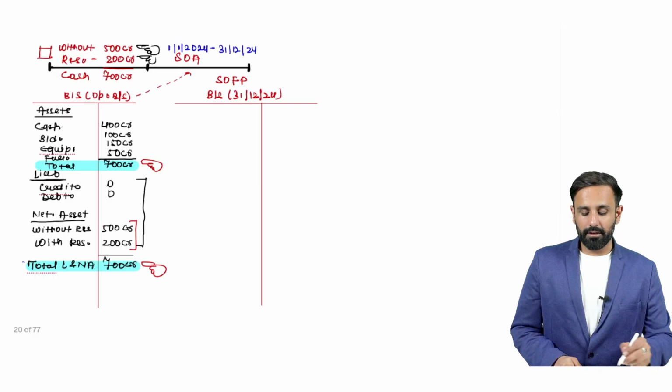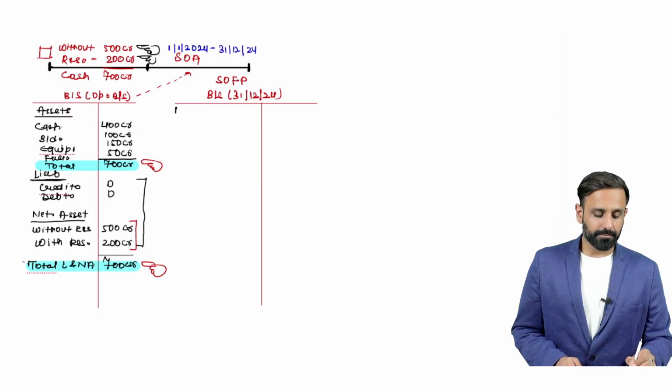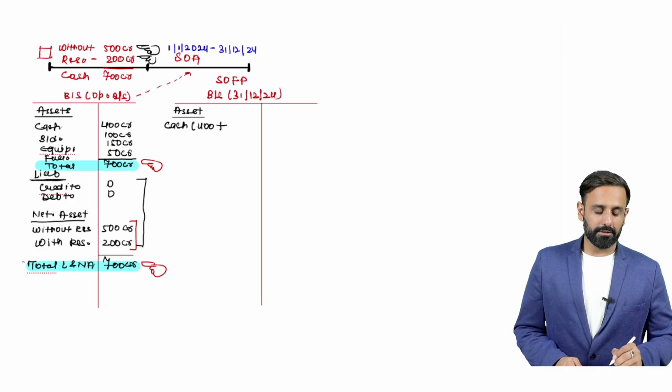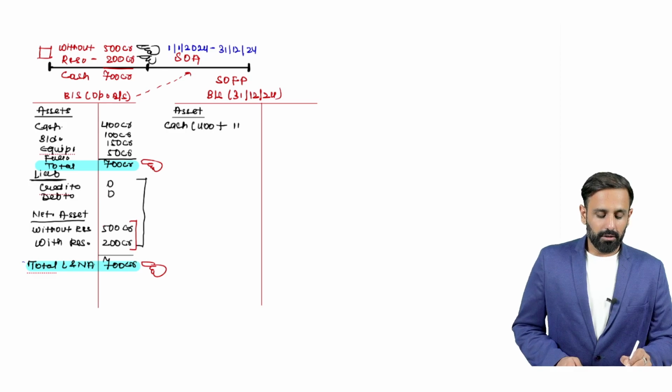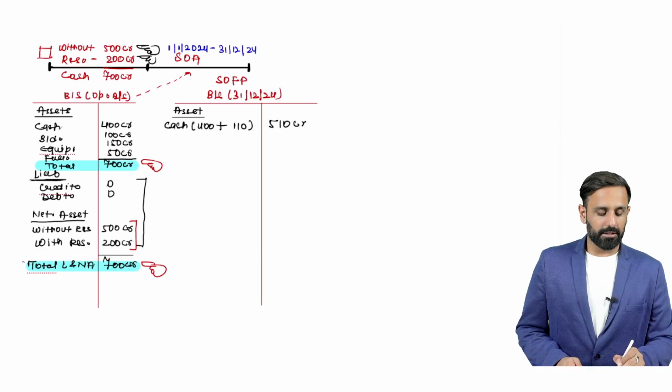So if I write down the asset values here, under asset side, I will write down the cash. Cash is 400 plus there is increase in cash, that is 110 crore. So here we will write down 110 crore, entire value would be 510 crore, right? Then here you can see building.